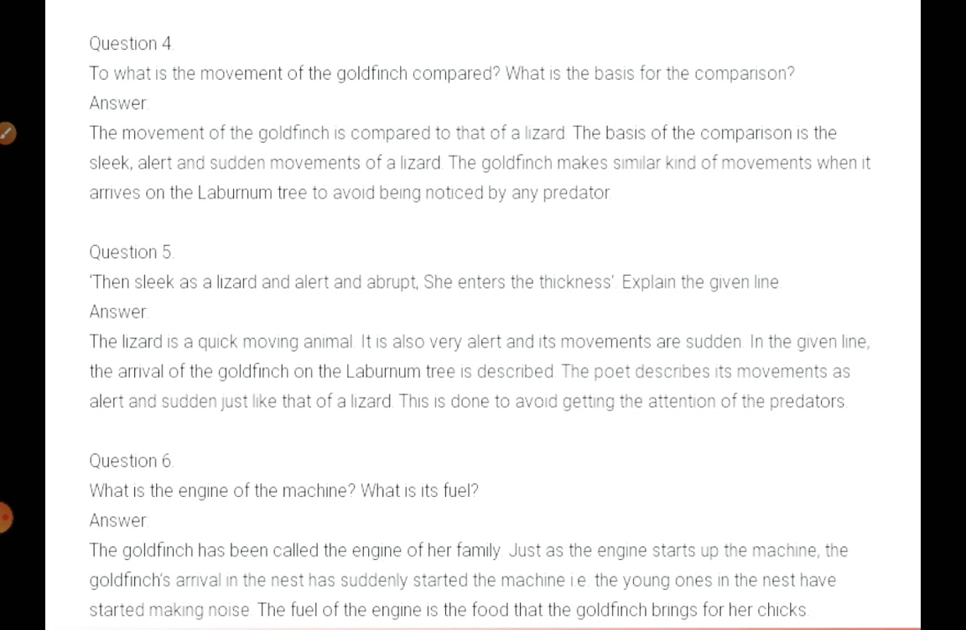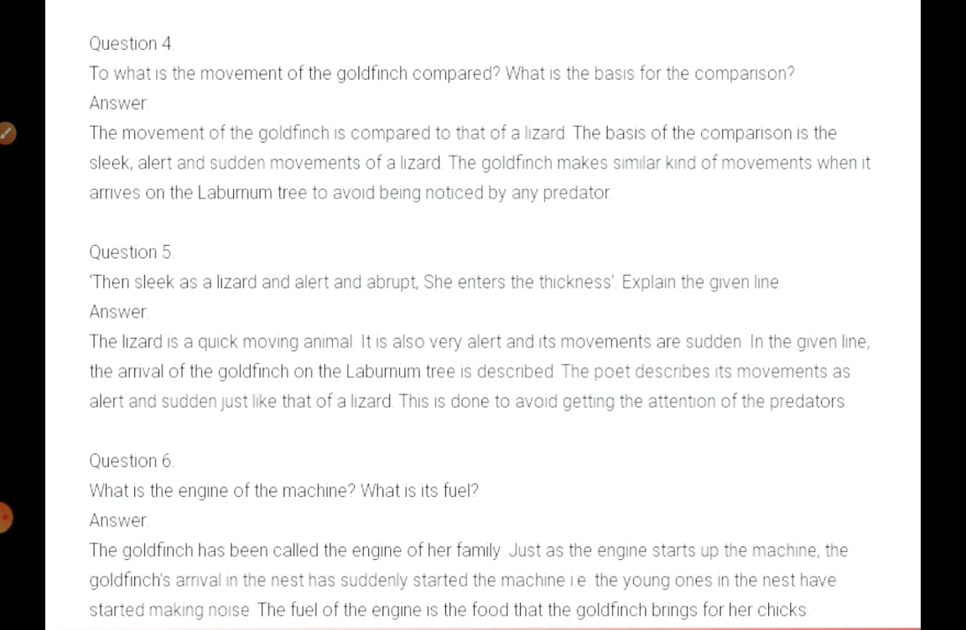Question 4. To what is the movement of the goldfinch compared? What is the basis of the comparison? Answer. The movement of the goldfinch is compared to that of the lizard. The basis of the comparison is the sleek, alert and sudden movements of the lizard. The goldfinch makes similar kinds of movements when it arrives on the laburnum tree to avoid being noticed by any predator.